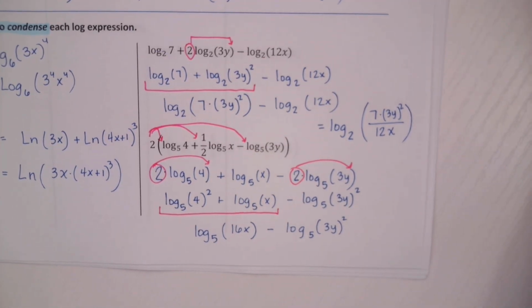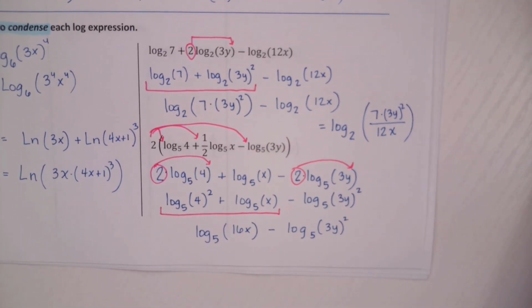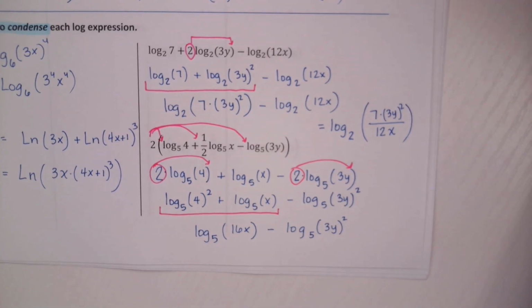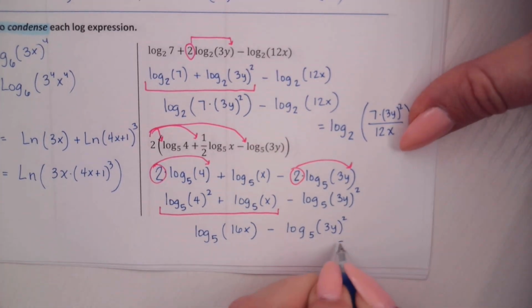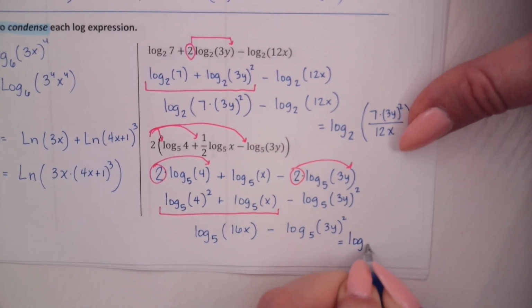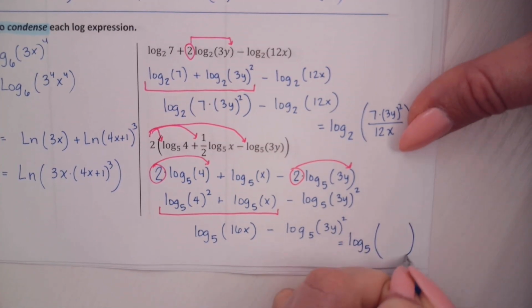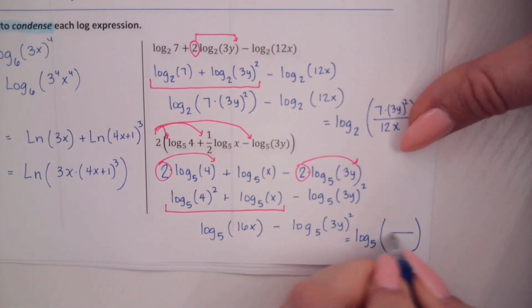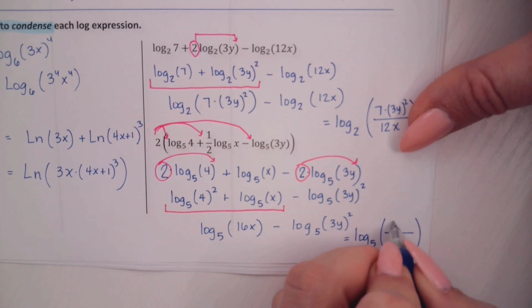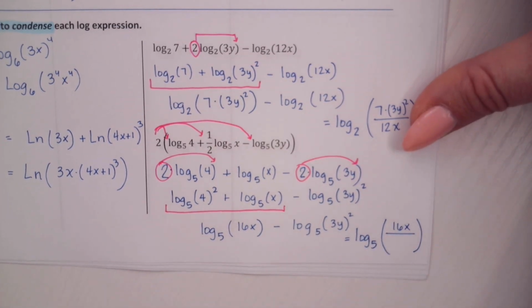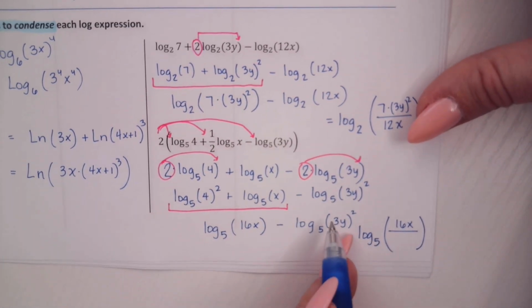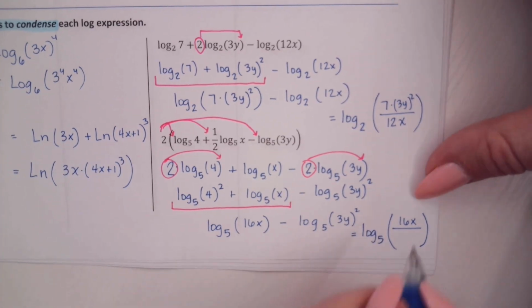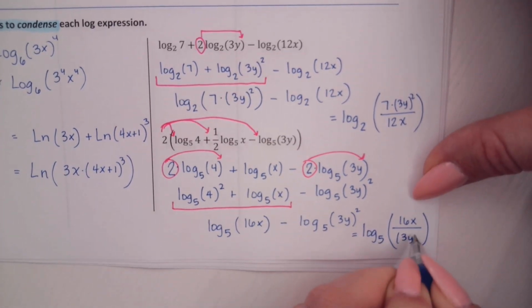Okay, and what's my last property? Quotient, right. So again, it's going to turn into 1 log base 5. And now we're going to have a fraction. What's on the top of the fraction? 16x, my first argument. What's on the bottom? Yes, you can write 9y squared, or you can write the quantity of 3y squared.